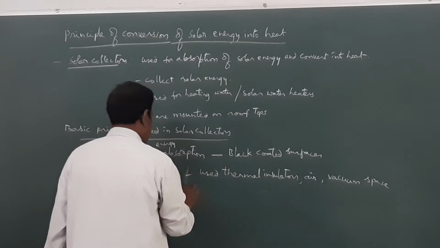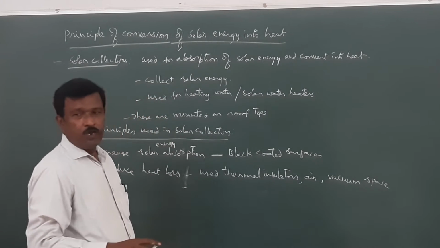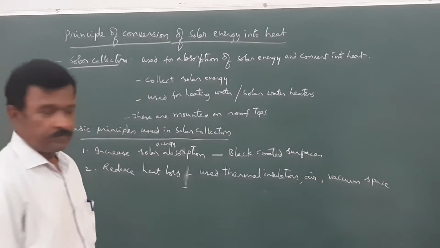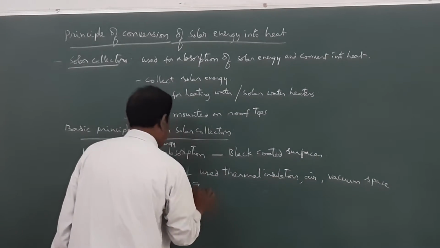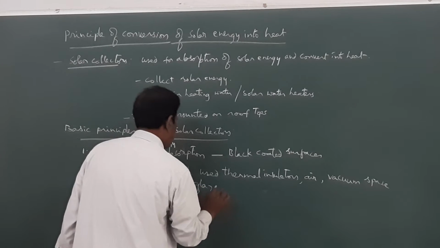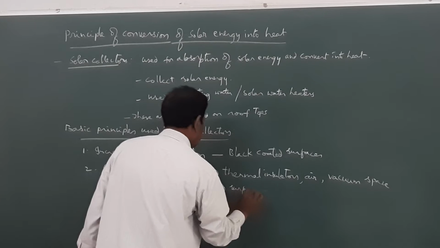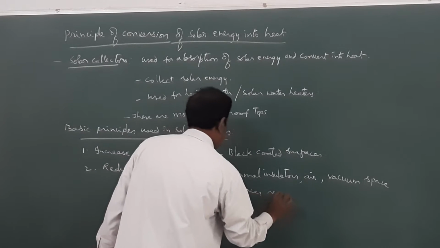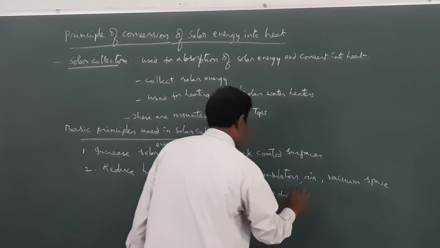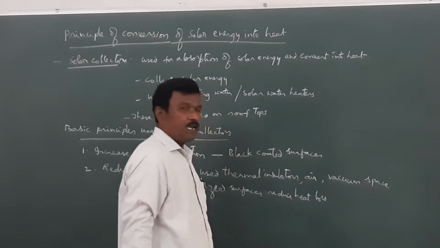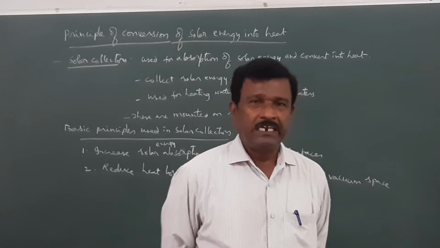In most cases, we use glazed surfaces. Glazed surfaces reduce heat loss.